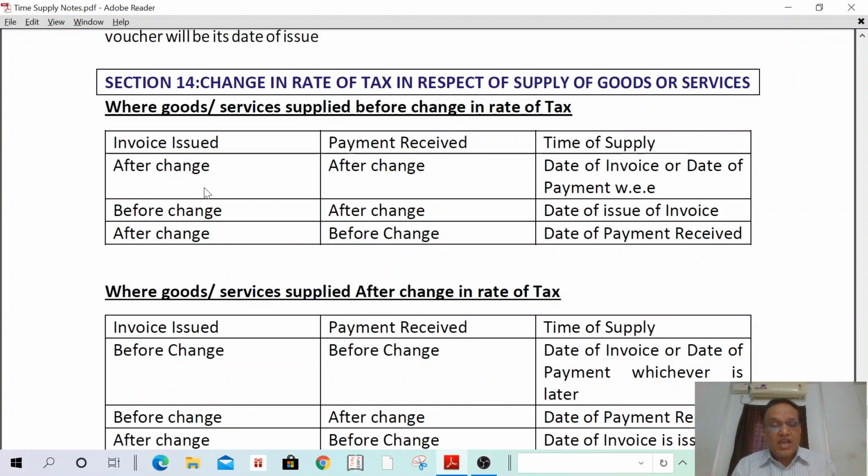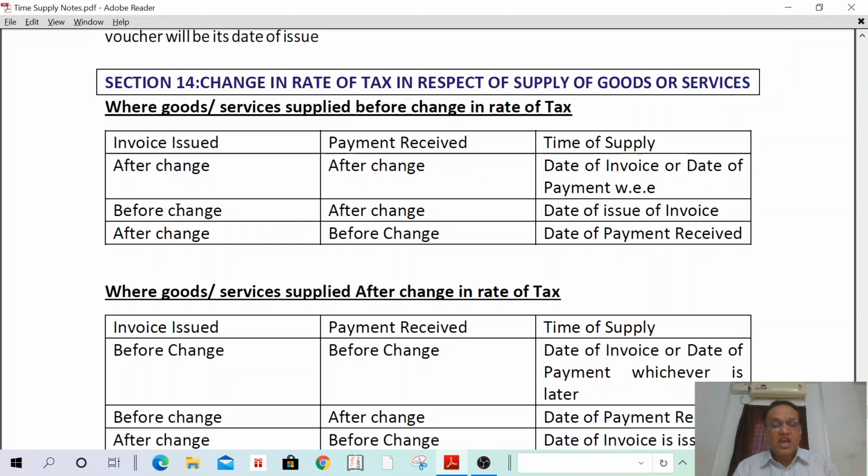And second one, I have supplied goods or services today, and there is a change in rate of tax tomorrow, and invoice is issued before change, and payment is received after change. That means today I have supplied goods, and today only I have issued the invoice. Two elements are before. In such a case, even if payment is received after, the time of supply shall be before, because two elements are before. The time of supply shall be the date of issue of invoice, that is before change.